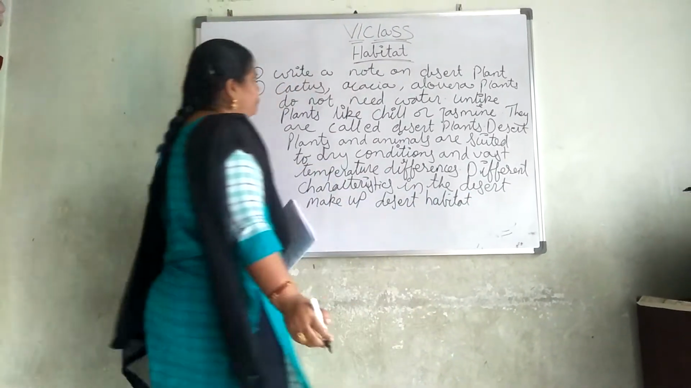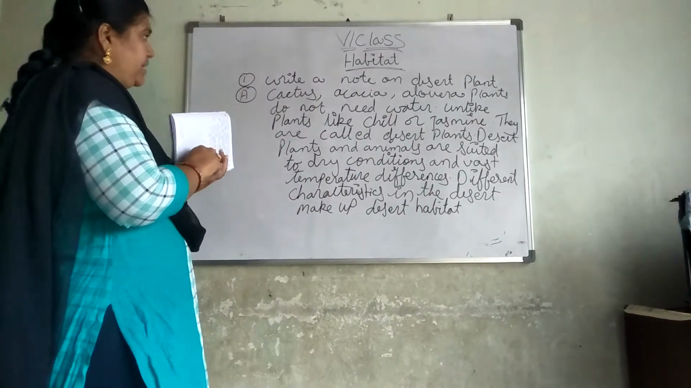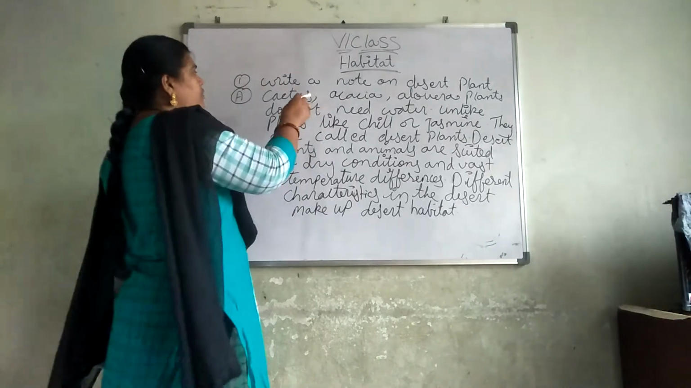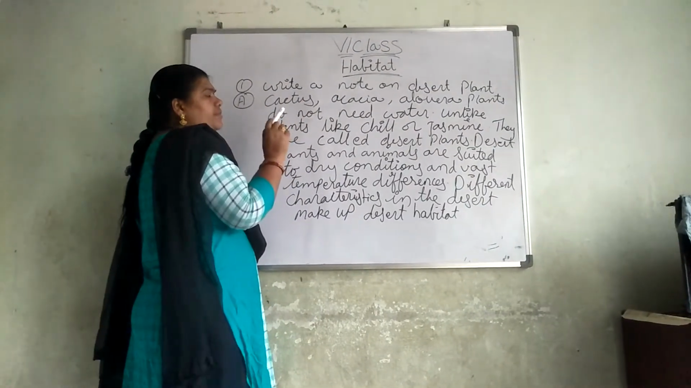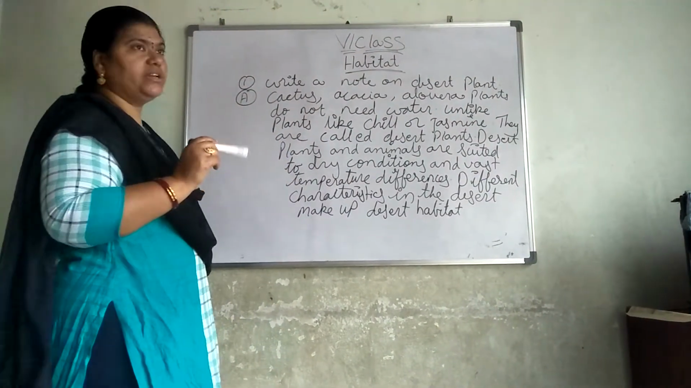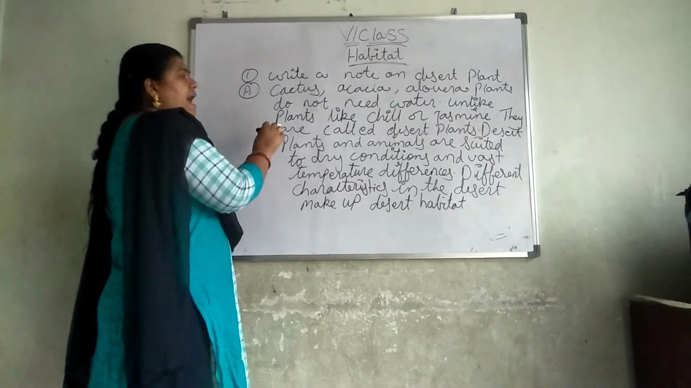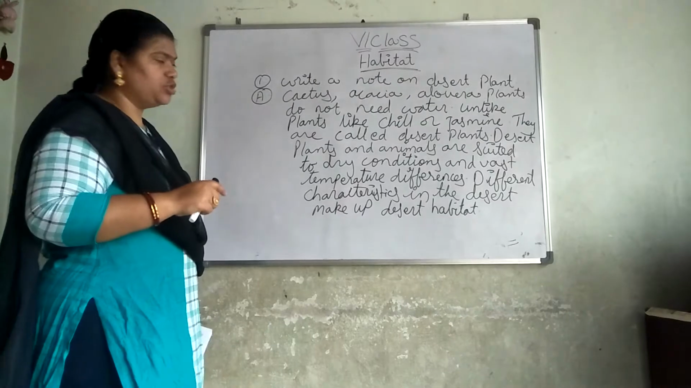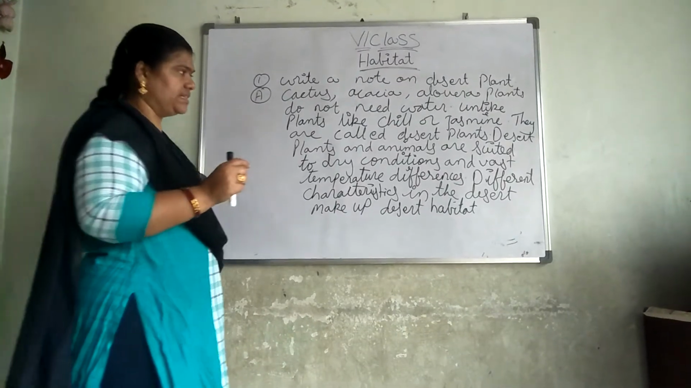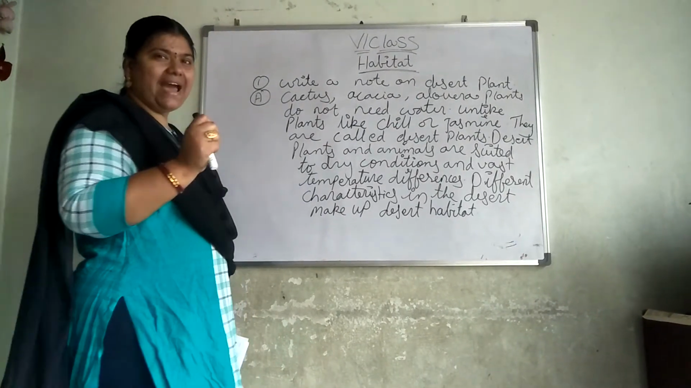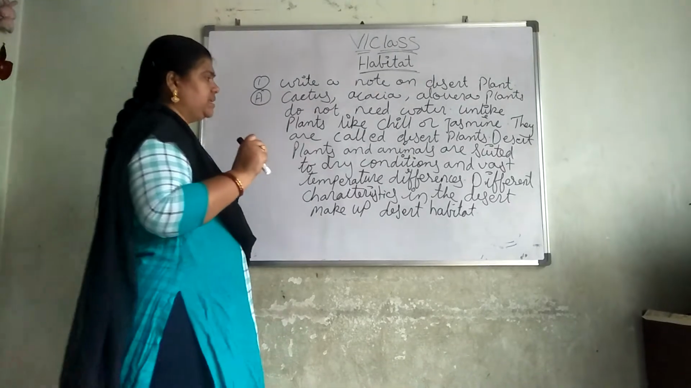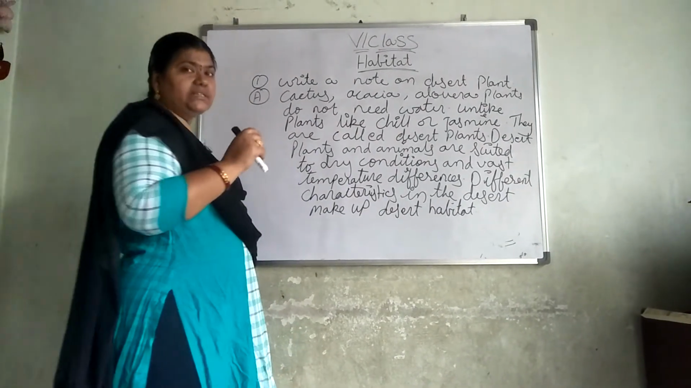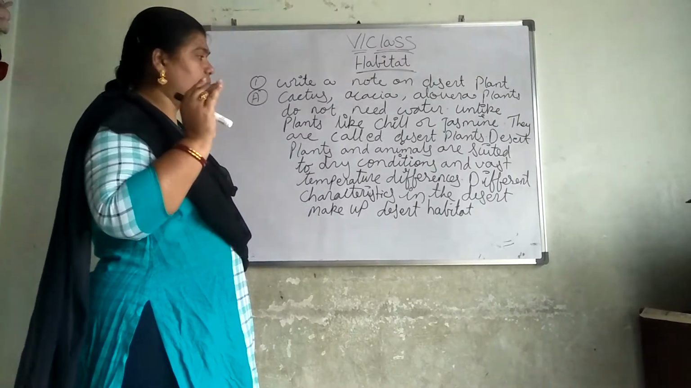So see here, write a note on desert plants. Cactus, acacia, aloe vera plants do not need water. Unlike plants like chili or jasmine, they are called desert plants. Desert plants and animals are suited to dry conditions. What are the animals you can see? Yak, camel, these all you can see in that. And a vast temperature difference. However, in the deserts the temperature will be very high.